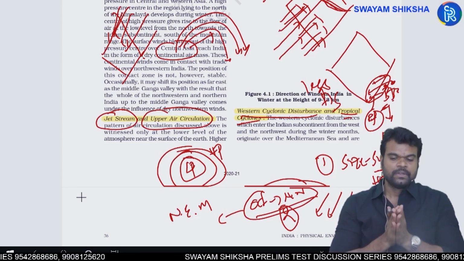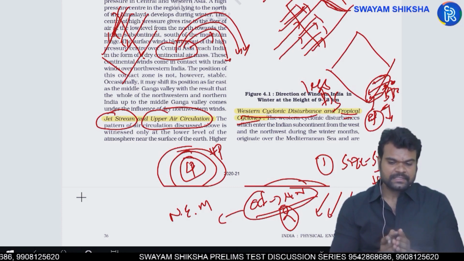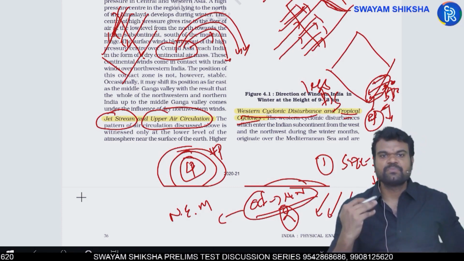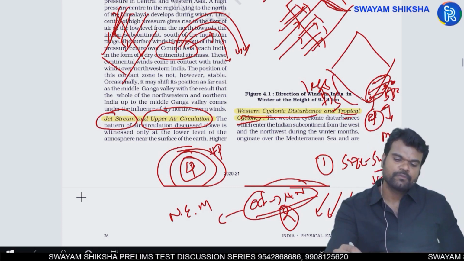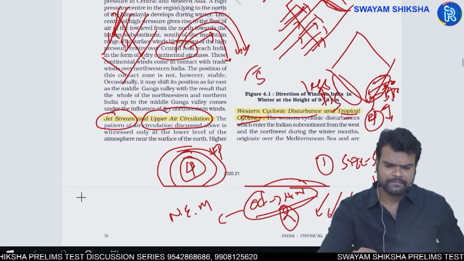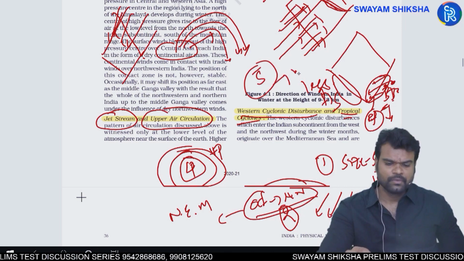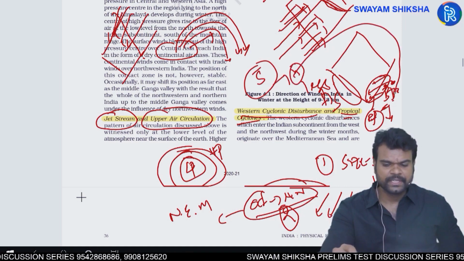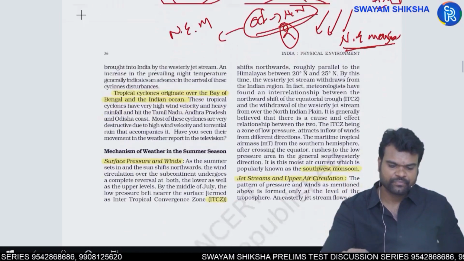In other words, the east coast of India experiences more cyclonic rainfall when compared to the west coast of India. On average, if you have 5 cyclones in total, 4 cyclones originate in the Bay of Bengal only.